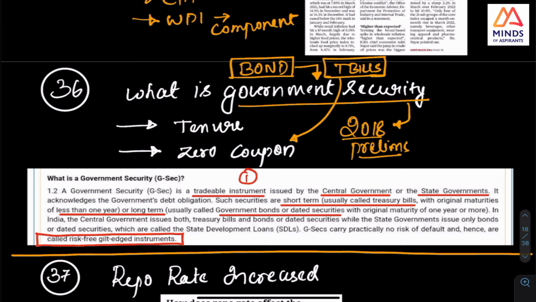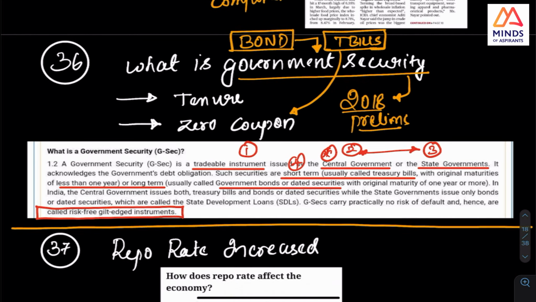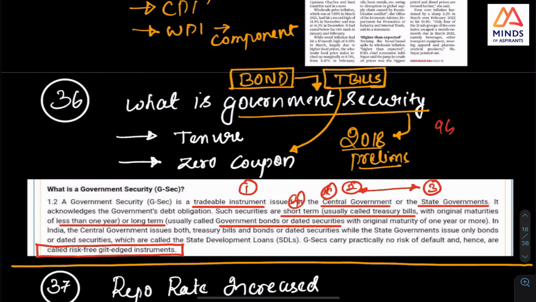And one more thing, very clearly, please note this. They are issued by the central government and also the state government. You should note this. There are two things. Short term is treasury bills, that is T-bills, less than 1 year. And that is what you will have, 91 days, 182 days, 364 days. So three types are there.